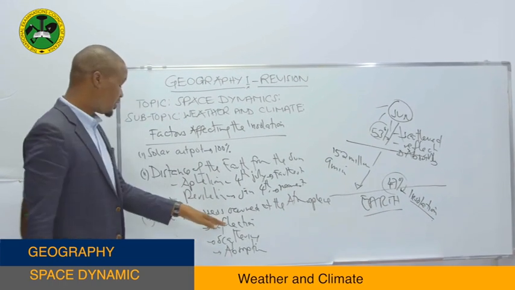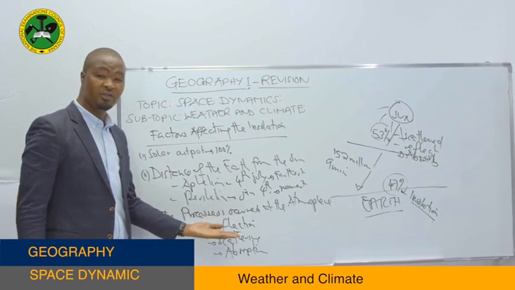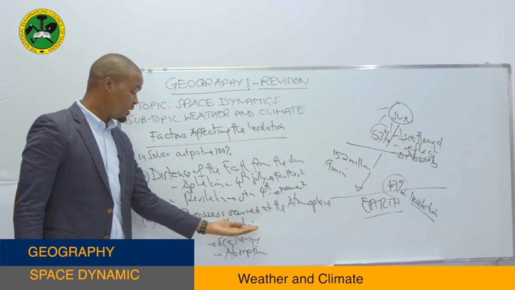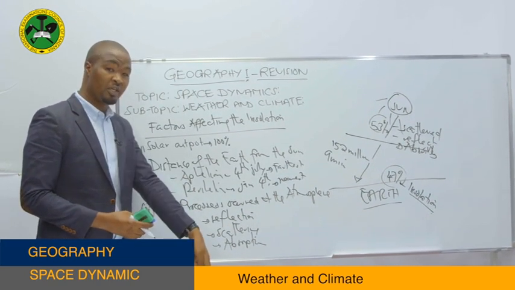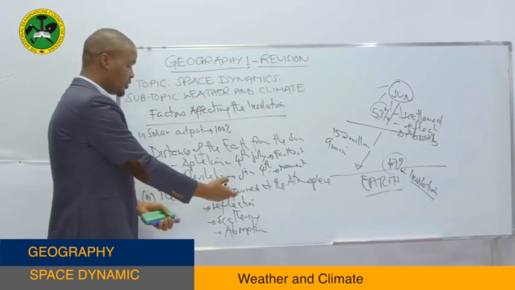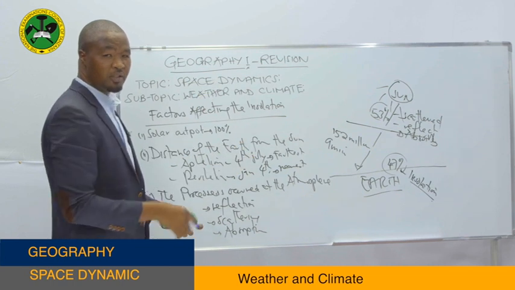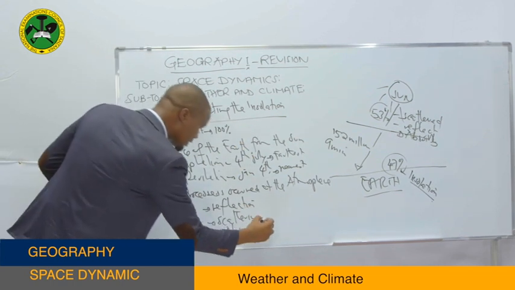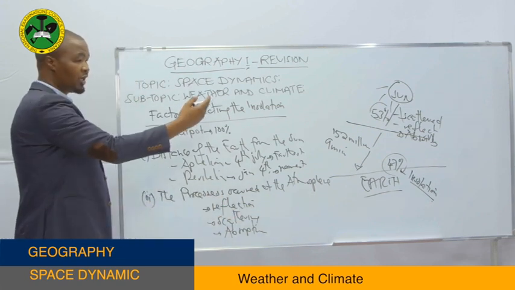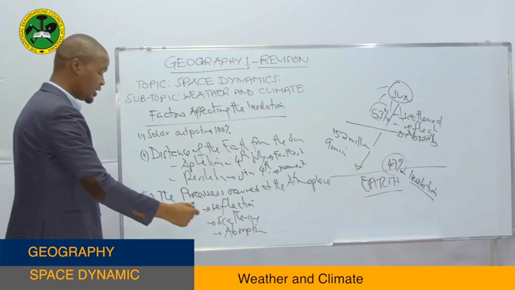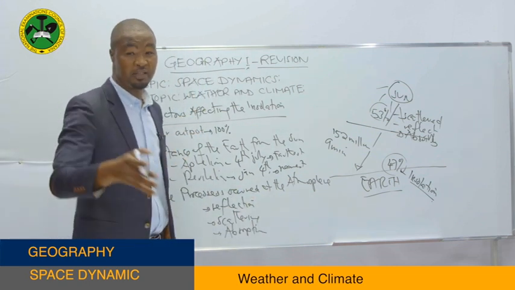How? We say there are different materials found at the atmosphere, for example clouds, water droplets. Most of these materials tend to reflect back the amount of heat energy which travels from the sun to reach the Earth. It means it reflects back 19% of the total solar energy travelling from the sun to reach the Earth. Then we have scattering. There are materials which scatter the solar energy which travels from the sun to reach the Earth. Most of these materials redirect light energy, heat energy to different directions.